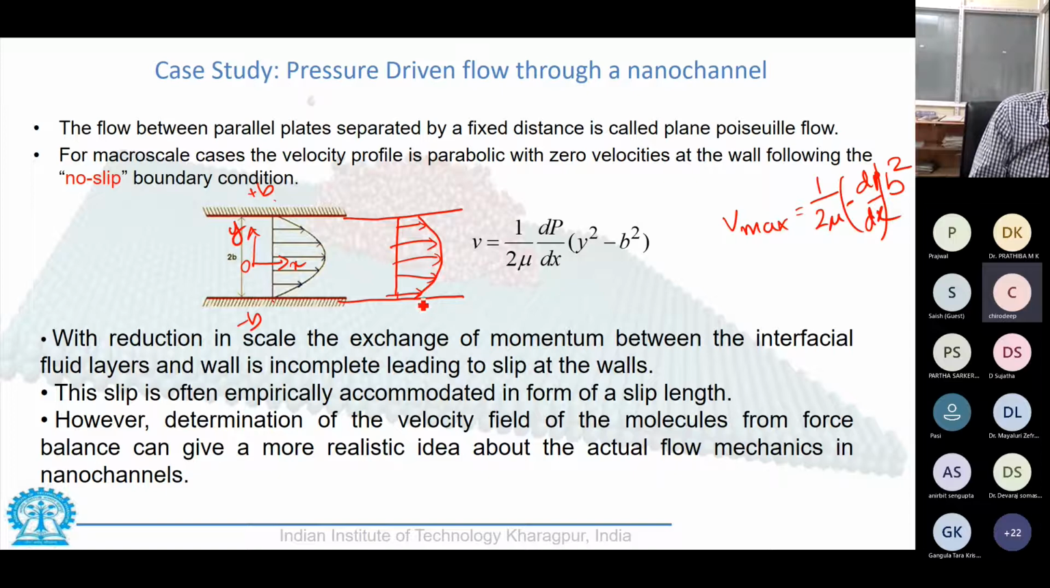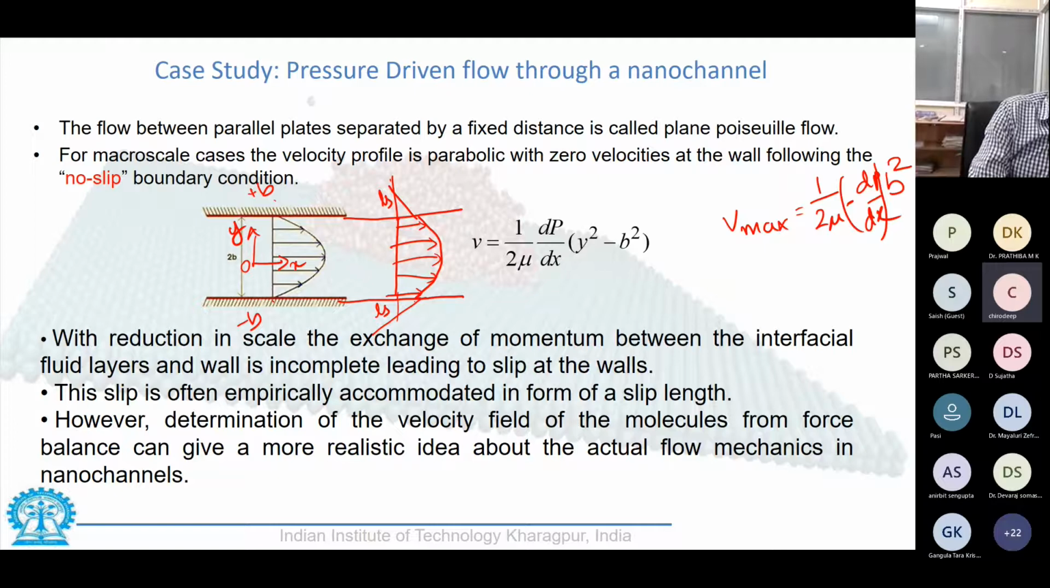And if I draw a tangent at this point and let it meet this, I would get something called the slip length, or LS. One of the challenges is to determine this slip length. Obviously, at micro scale, you just empirically determine the slip length based on the type of wall you are using. If it is a rough surface, the slip length might be small. If it is a smooth polished surface, slip length is more.